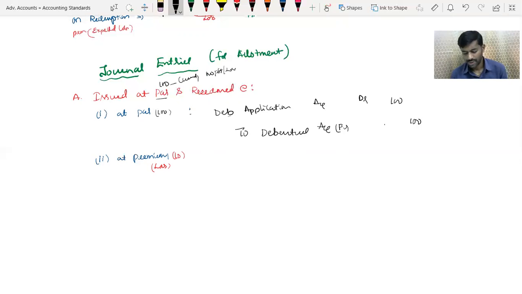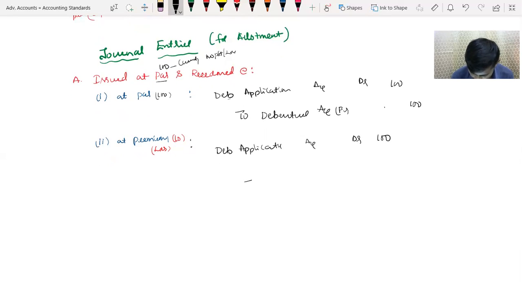Whenever loss comes, my dear friends, 1 debit and 1 credit I have to add. So the same entry I am supposed to pass, but 1 debit and 1 credit I am supposed to add. Same look out: debenture application account debit. That means currently it is 100 only, par. So that amount I have to transfer to debenture capital account, 100. So this entry is reproduced as it is.